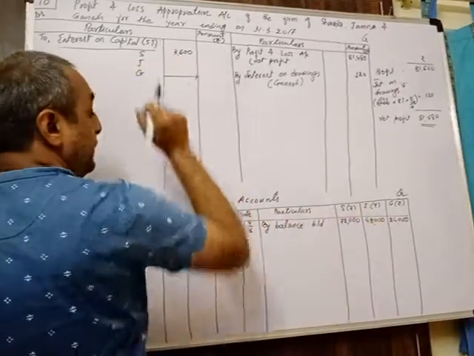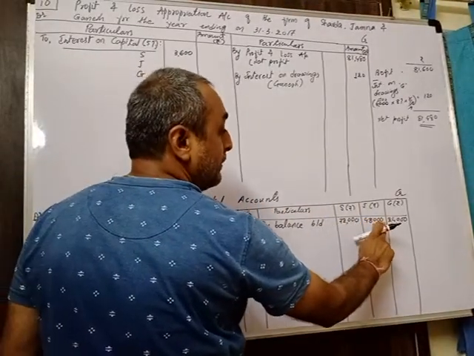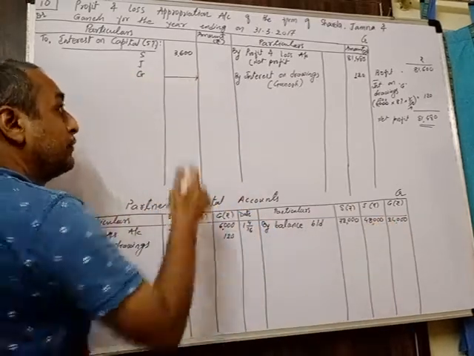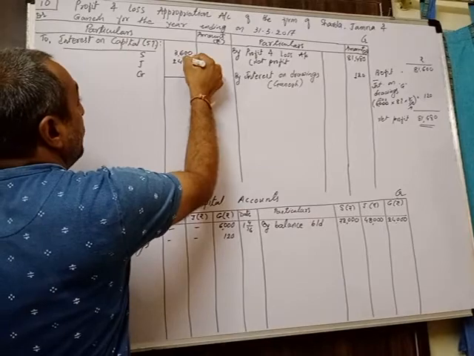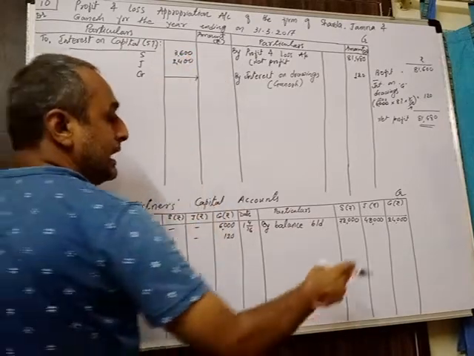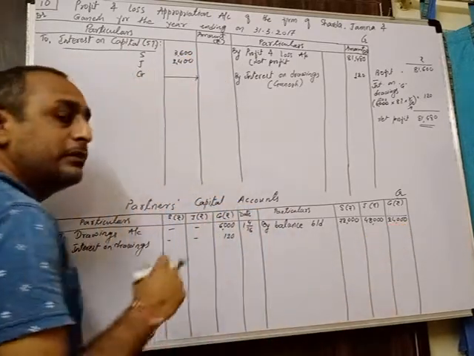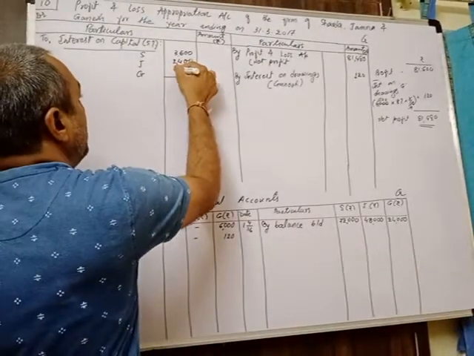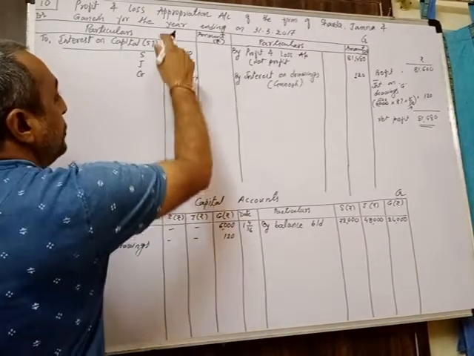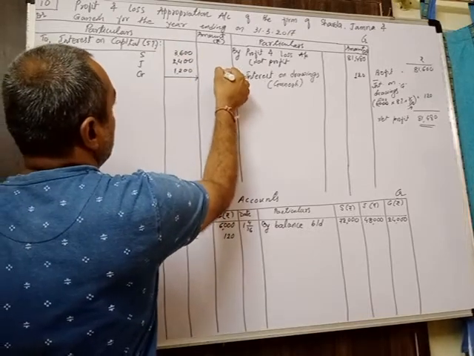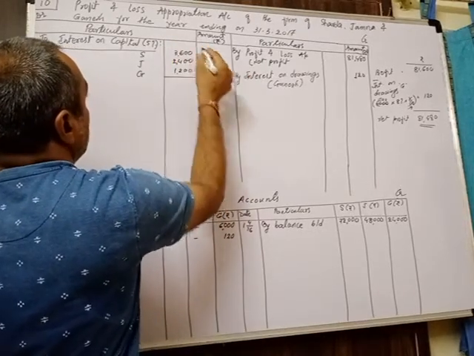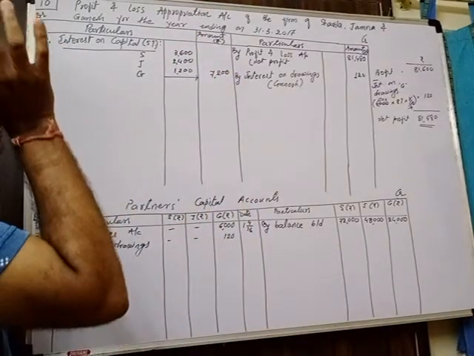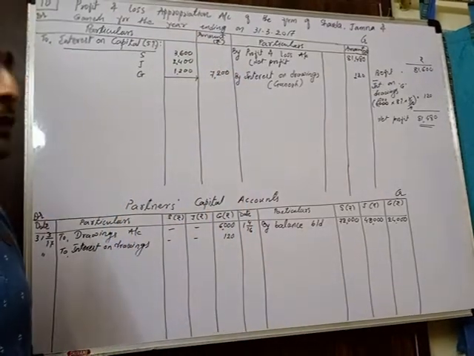48,000 5%. So calculate 10% means 10 you have to cancel. So it is 4,800. 4,800's half, that is 2,400. Okay. And last one, 24,000 10% is 2,400. Its half, 5% will be 1,200. Total of this in the outer column, 7,200. This is how we can record the interest on capital effect.